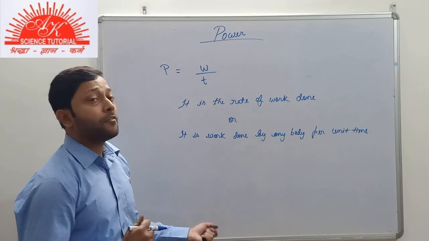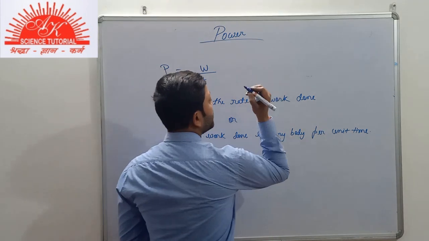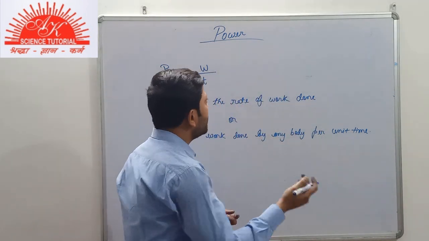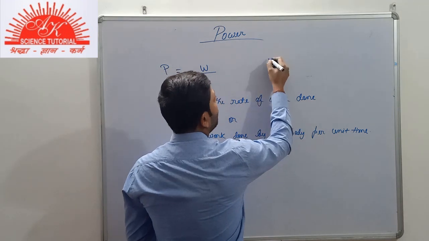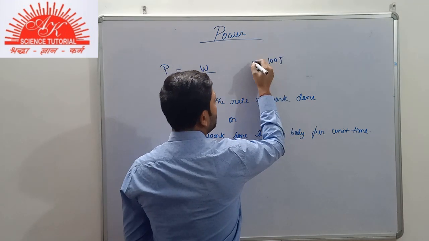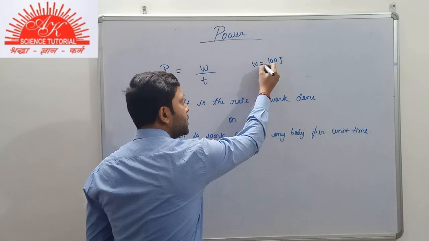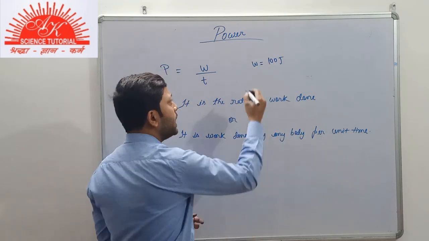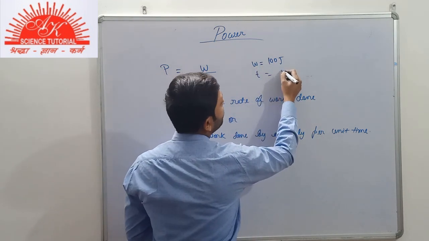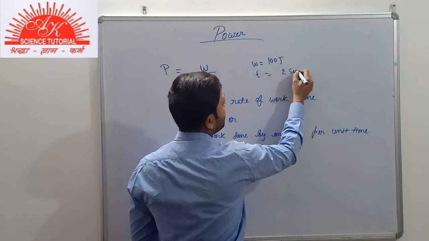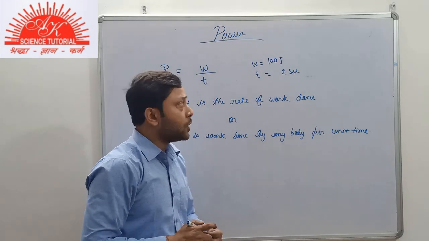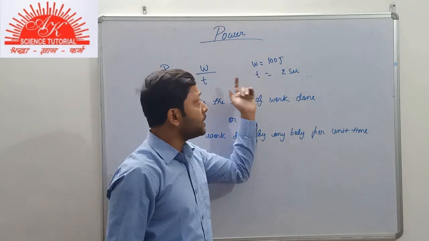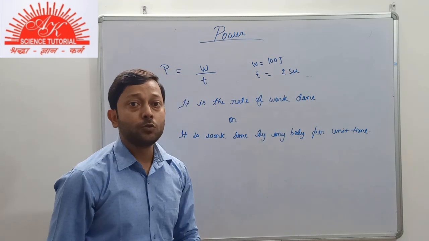So basically, if a boy or a girl does some work of 100 joule in a time interval of 2 seconds, then the total work done here is 100 joule and the total time taken is 2 seconds.